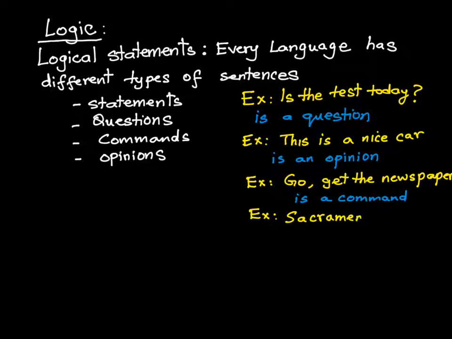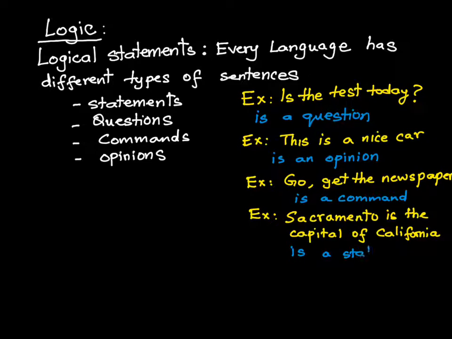Or another one that I'm writing down here is, Sacramento is the capital of California. So what is that? That's a statement, right? It's a statement because it's a piece of information. Now the statement can be true or can be false. That's a separate thing, but it's still a statement, right? Based on what we know, California's capital is Sacramento, so that is true, right?